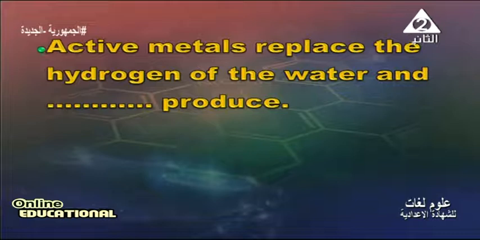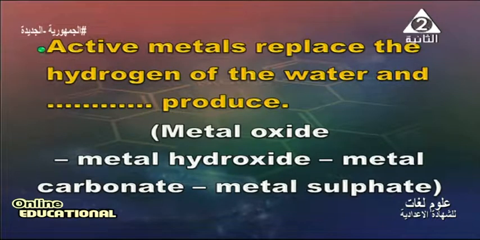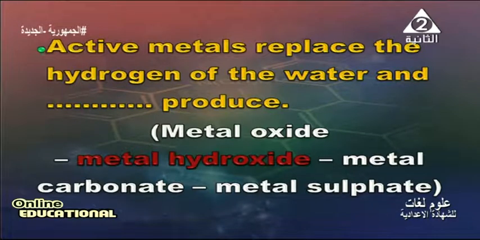Active metal replaces the hydrogen of the water and produces metal oxide, metal hydroxide, metal carbonate, or metal sulfate. If we write the chemical reaction between an active metal like sodium and water, metal hydroxide is produced.